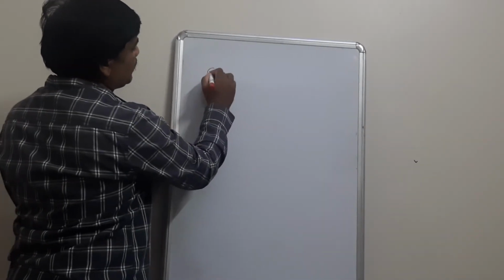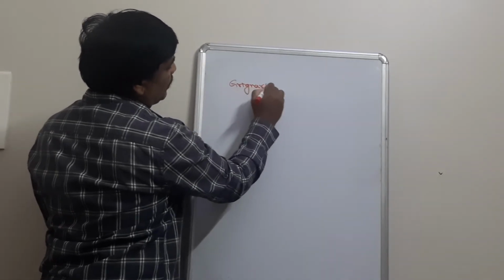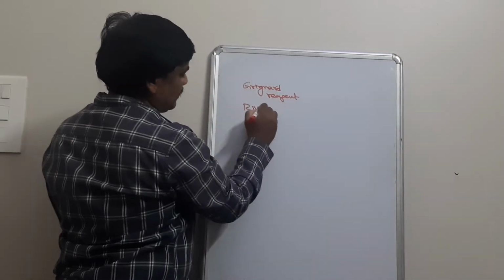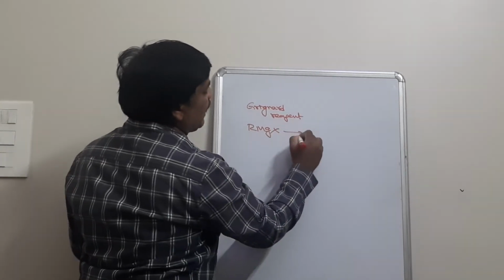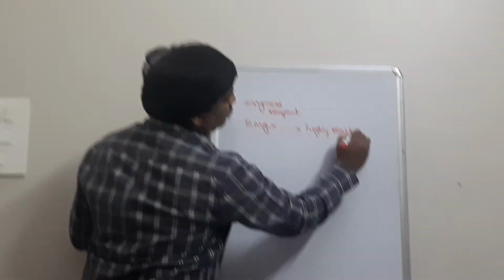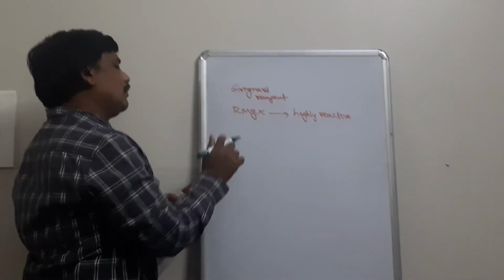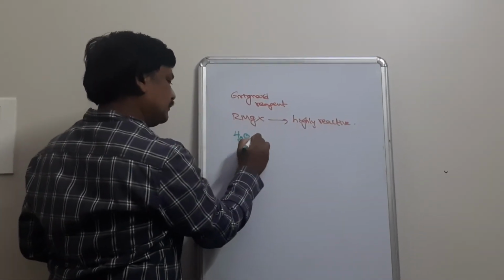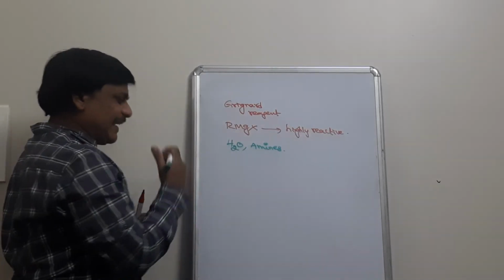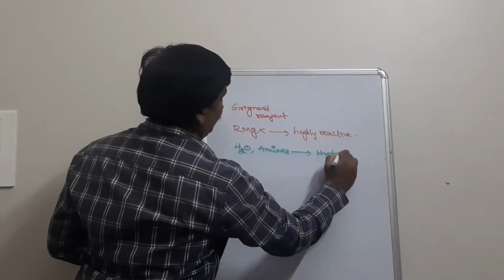Generally, Grignard reagent is written as RMgX. It is highly reactive. It reacts with water, amines, and alcohols, and converts into hydrocarbons.